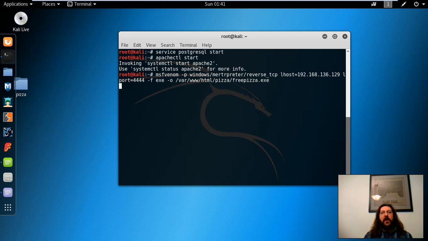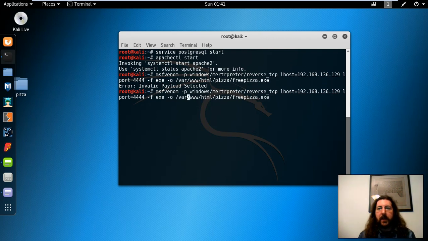And this takes a little while to run. Valid payload selected. Okay, I probably spelled Meterpreter wrong. Meterpreter.